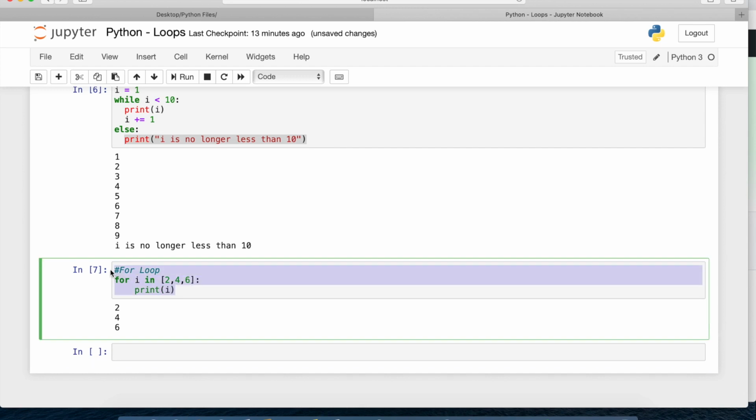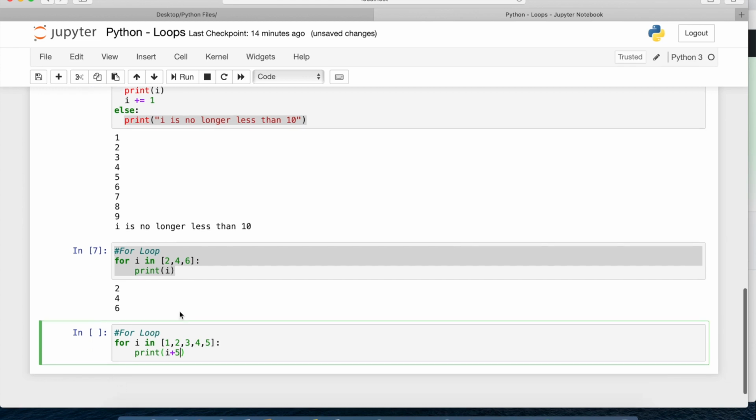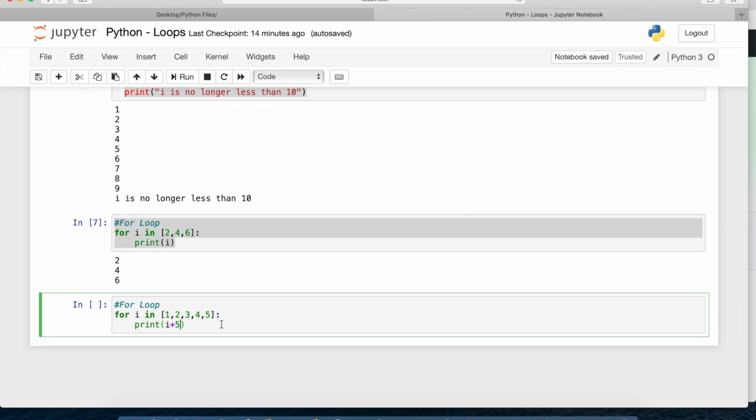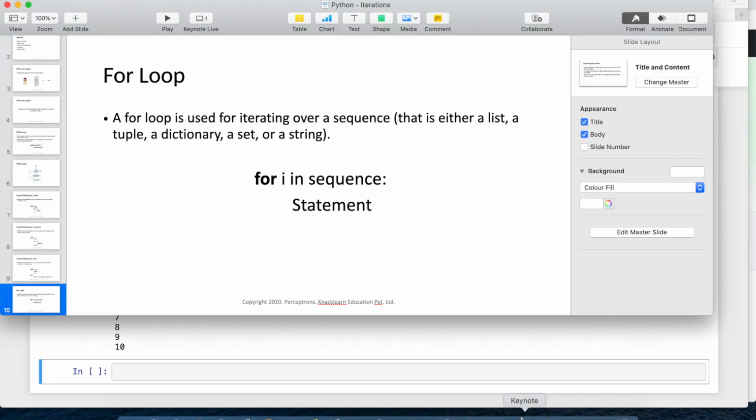Suppose I want to add 5 to each of the numbers from 1 to 5, similar to what we did earlier with the while loop. Here I have values 1, 2, 3, 4 and 5 and I want to add 5 to each of those numbers. We can write it like this: for I in 1, 2, 3, 4, 5, this is my sequence, print I plus 5. So what will happen here? The first time I is 1, so 1 plus 5 is 6, then 2 plus 5 is 7, then I is 3, 3 plus 5 is 8. Like that it will print till the sequence is completed. This is how a for loop looks.